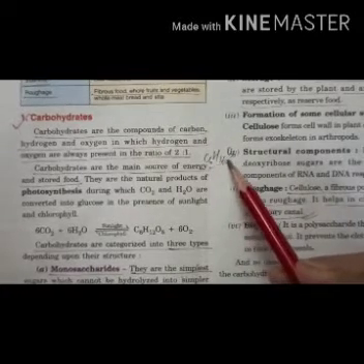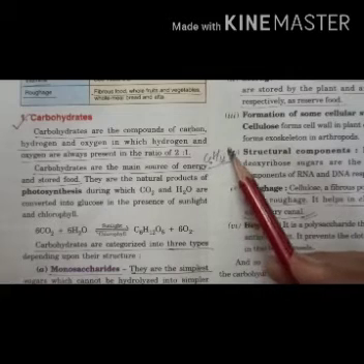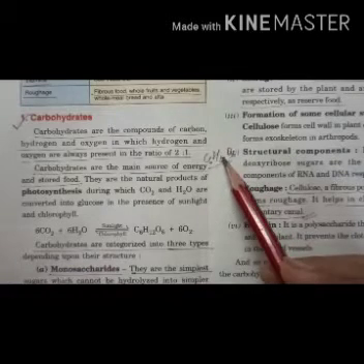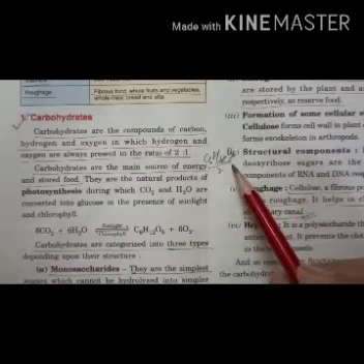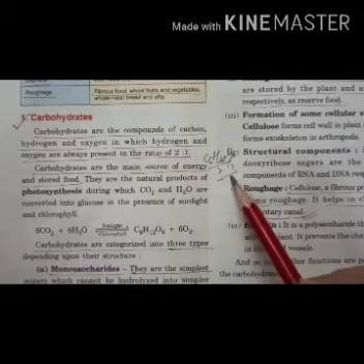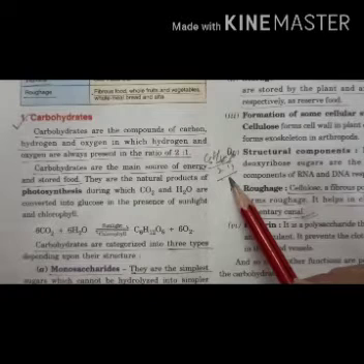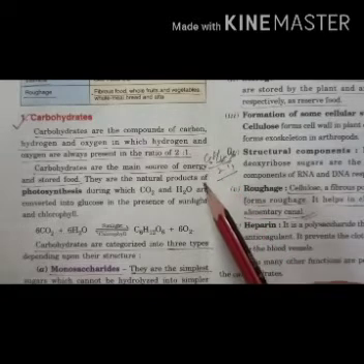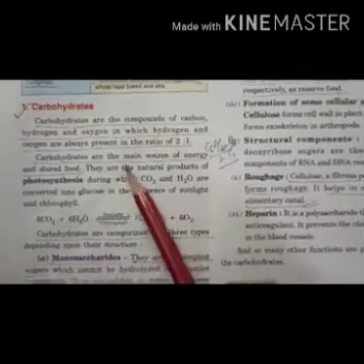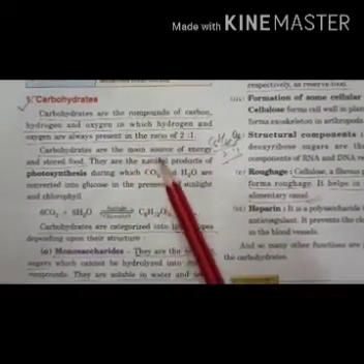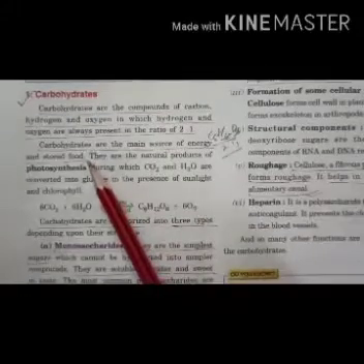If you see the ratio of hydrogen and oxygen in glucose, 12 and 6 cancel to 2 and 1, so they are in a 2:1 ratio. So in carbohydrates, hydrogen and oxygen are in a 2:1 ratio. Carbohydrates are the main source of energy, and they store food.